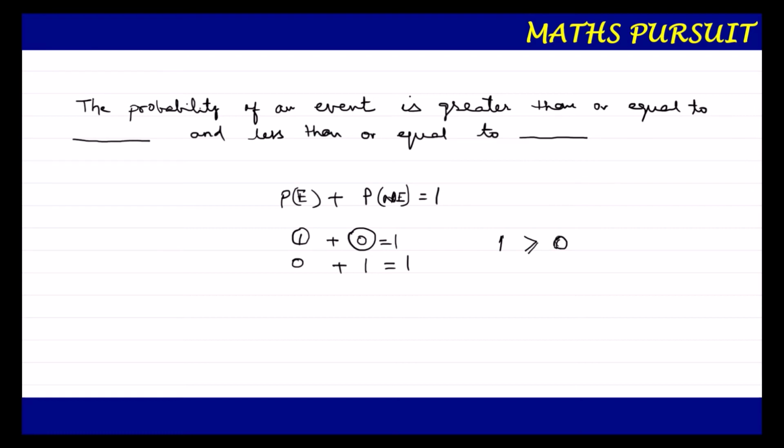or it cannot be less than 0. So that means the probability of an event is greater than or equal to 1. So I can write here 1. The probability of an event is greater than or equal to 1, and less than or equal to the other way, less than or equal to 0. The probability of an event can be less than 1 or equal to 0. It cannot be less than anything, or it cannot be negative. So as I told you, the probability of an event revolves around 1 and 0. So from here we could easily say that the probability of an event is greater than or equal to 1 and the less than or equal to 0.